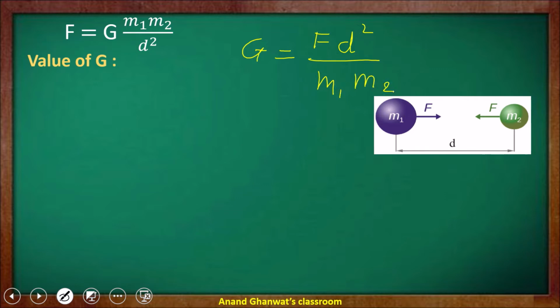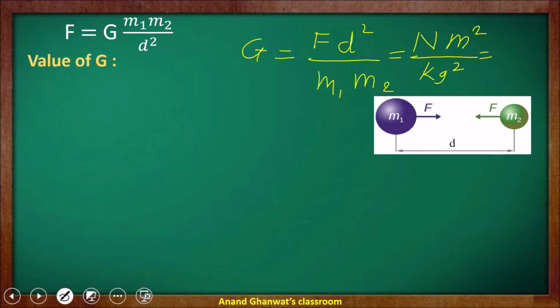For finding the unit of G, we must know the unit of F, the unit of d, meaning distance, and of the masses. We know that the SI unit of force is Newton, and the SI unit of distance is meter, so d square means square of meter. Mass is represented in kilogram, therefore kilogram into kilogram, that is square of kilogram.